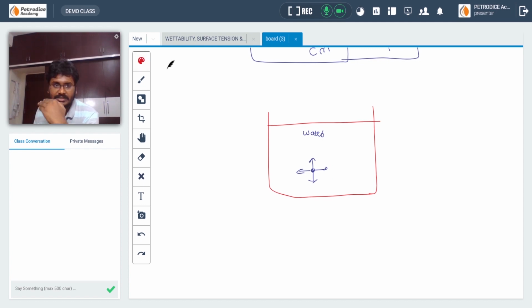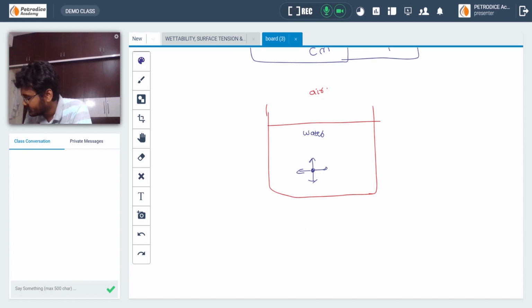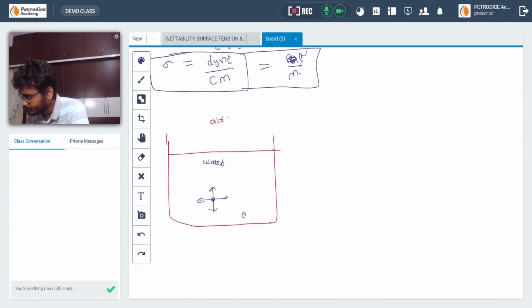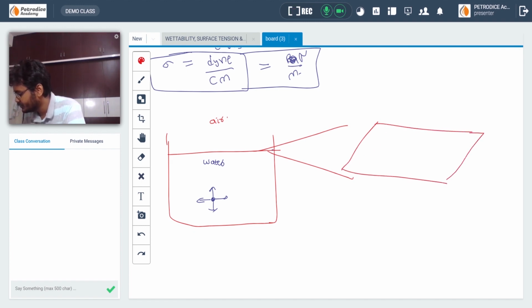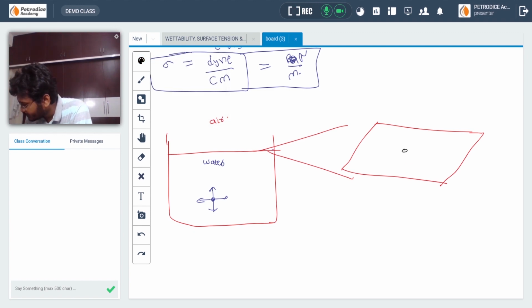Whereas on the surface, that is on the interface between water and air, let us consider this particular one, this is the water surface with air. If you take a water molecule here, the downward force is the cohesive force and the upward force is the adhesive force.